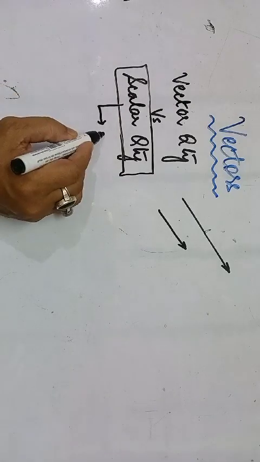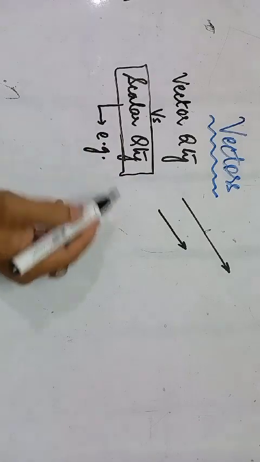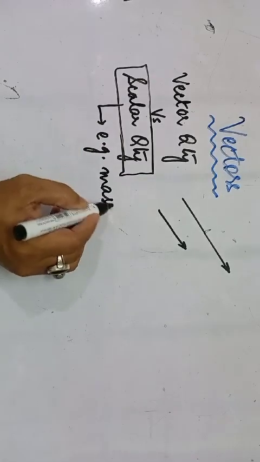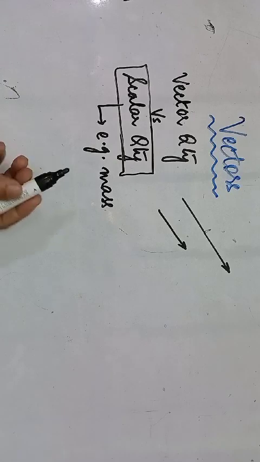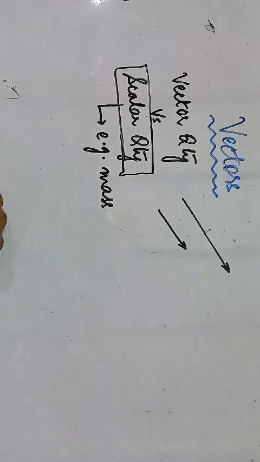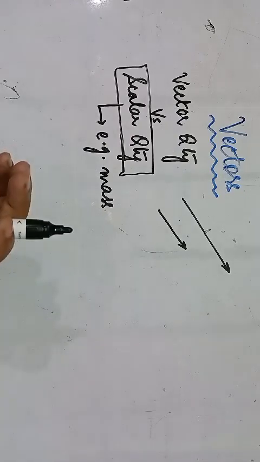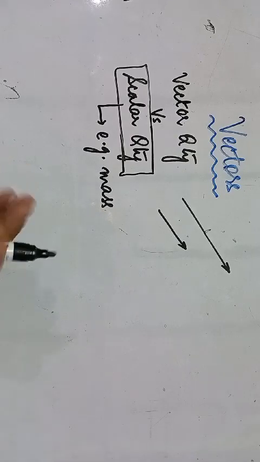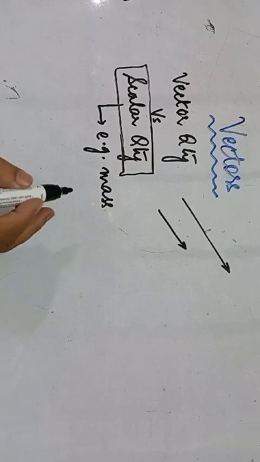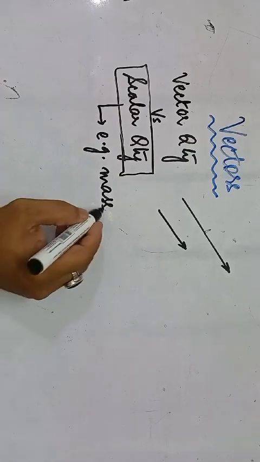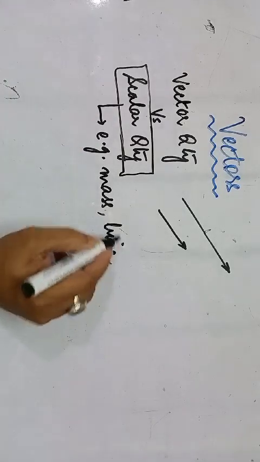And the examples for these scalar quantities are quite easy to give. So we have mass. It's not necessary for you to specify that a person has this much mass or a body has this much mass in a particular direction. No, that is not significant. Only the value is significant, and therefore these are scalar quantities. Similarly, you have time and all these.